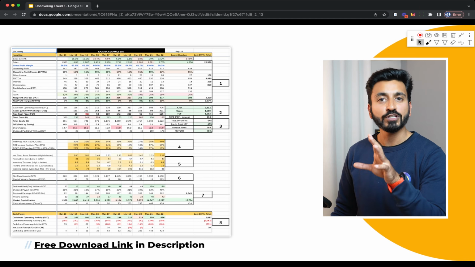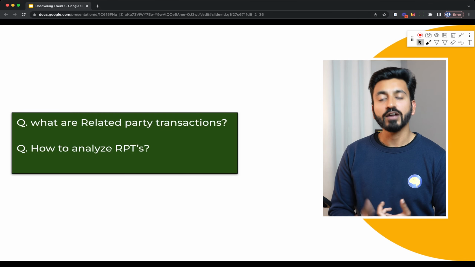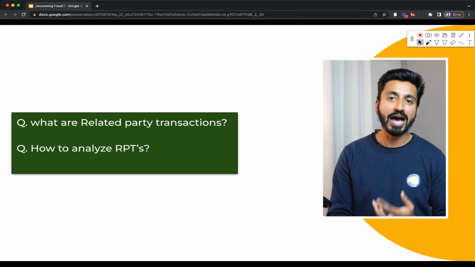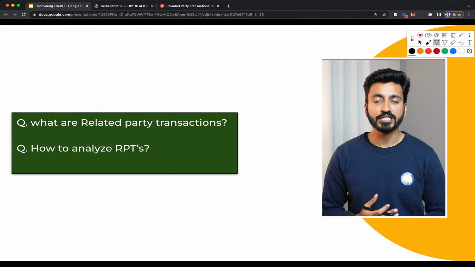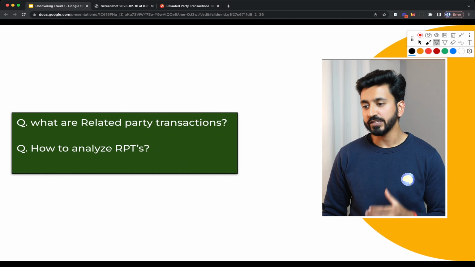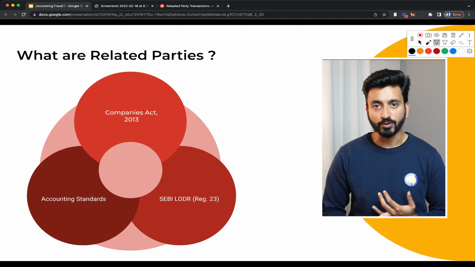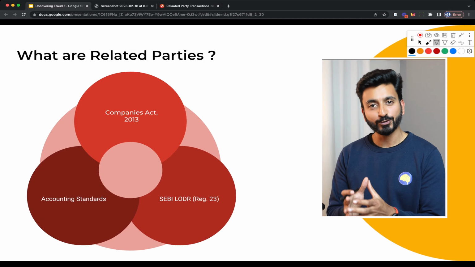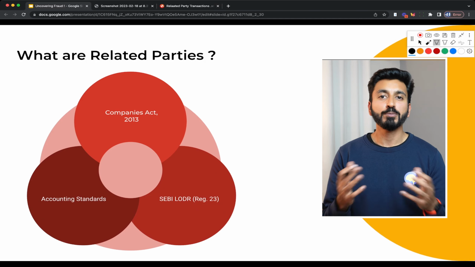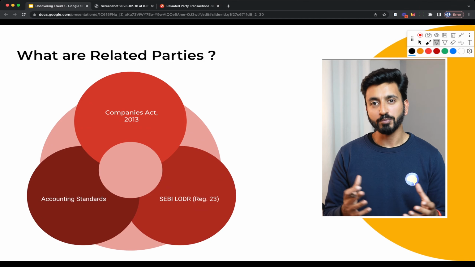Now, coming back to the original question, which is what are related party transactions and how do you analyze them? As far as the technical definition of RPTs is concerned, it's actually defined by the Companies Act, the relevant accounting standards, and SEBI's listing obligations. Now, I don't want to get into the technicalities of it, but basically, promoters and companies are very smart.